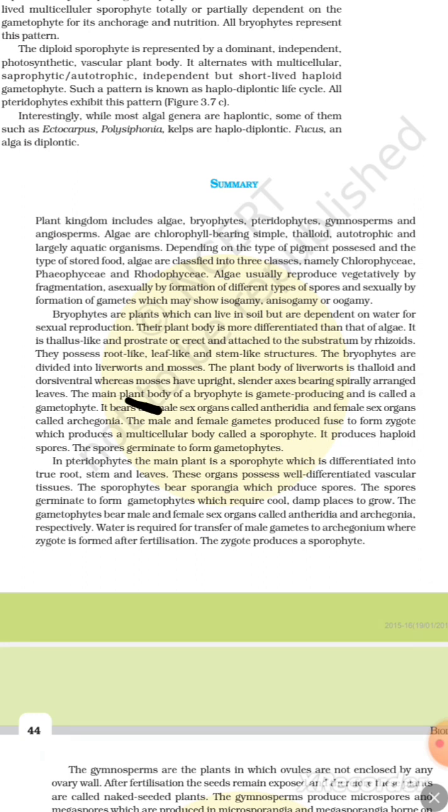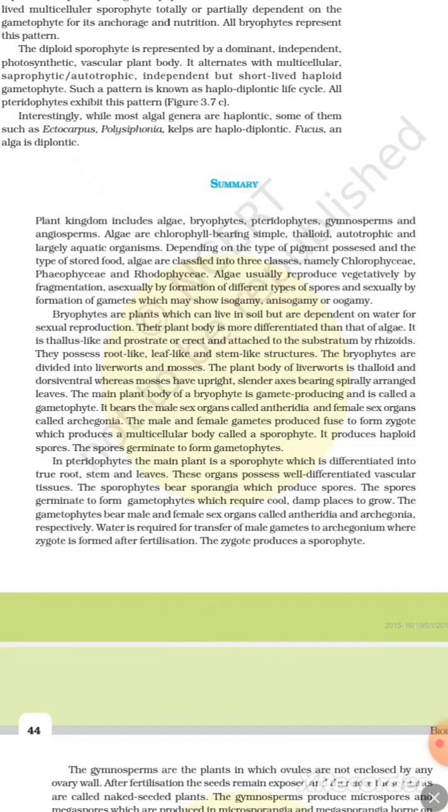The main plant body of bryophyte is gamete producing and is called the gametophyte. It bears the male sex organ called antheridia and the female sex organ called archegonia. The male and female gametes produced fuse to form a zygote which produces a multicellular body called the sporophyte. It produces haploid spores. The spores germinate to form the gametophyte.